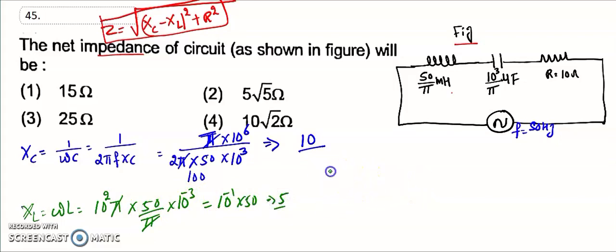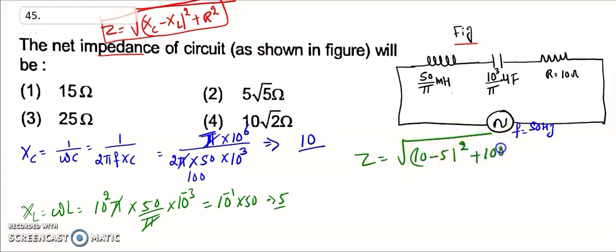So now you have to put the values. z is equal to square root of (10 minus 5) whole square plus 100.